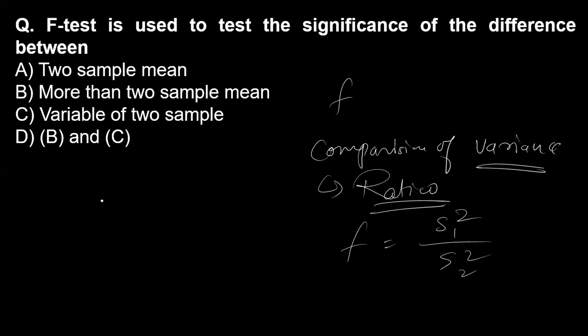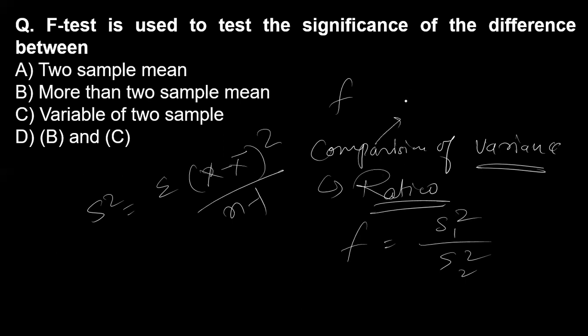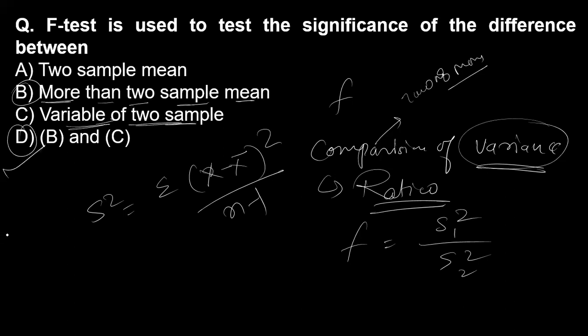Here S square is nothing but the sum of x minus mean of x, squared, divided by n minus 1. So the comparison is between two or more than two sample means, and actually it compares the variance, that means the variability of the two samples. So option D is the right answer for this question.